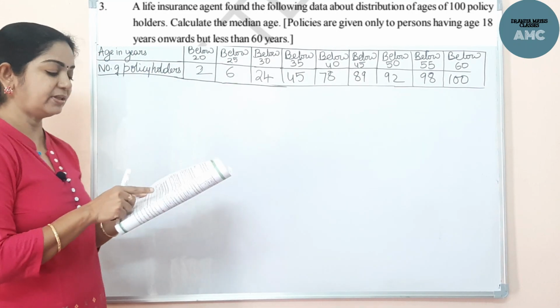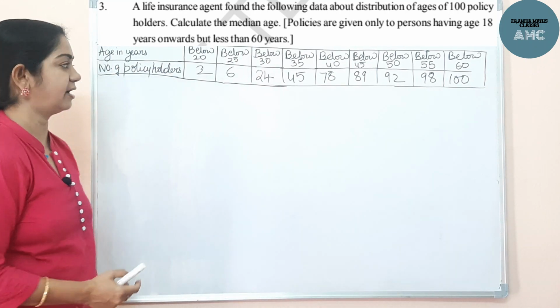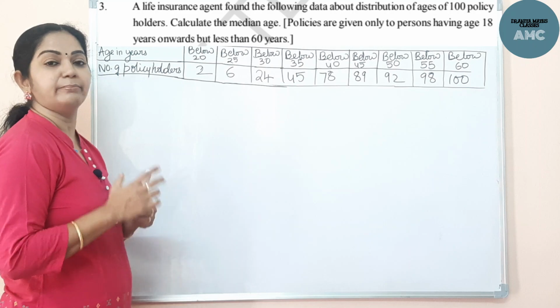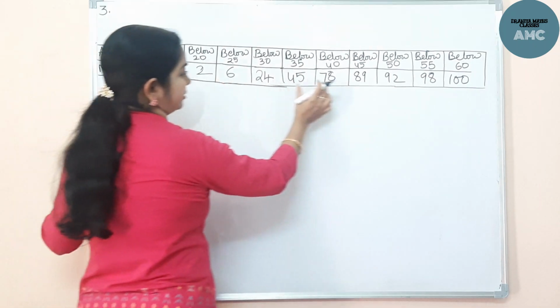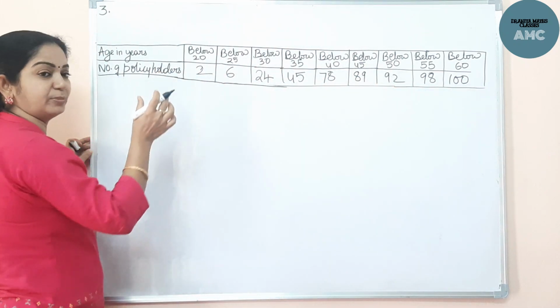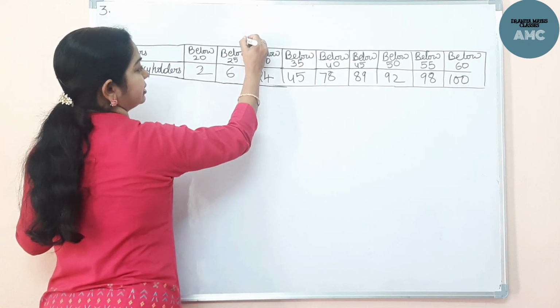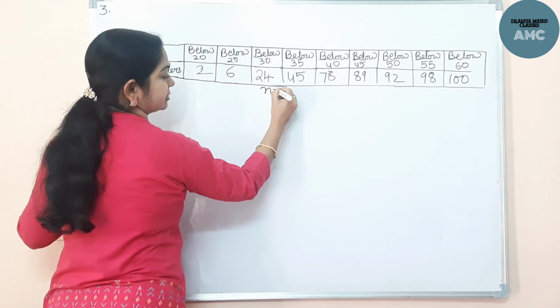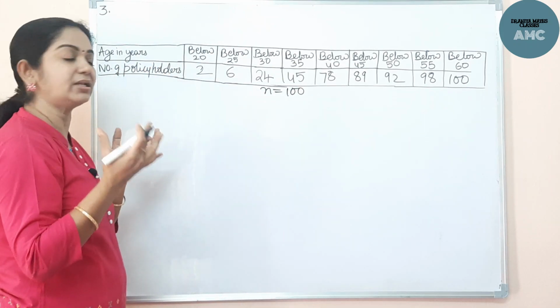Now here, given the 100 policy holders, that means the observations, n, is 100, and we need to find the median age. Now here the given values: what are these values? Are they the frequency or the cumulative frequency? We need to understand that first. The given n value is 100 policy holders, that means our observations are total 100.